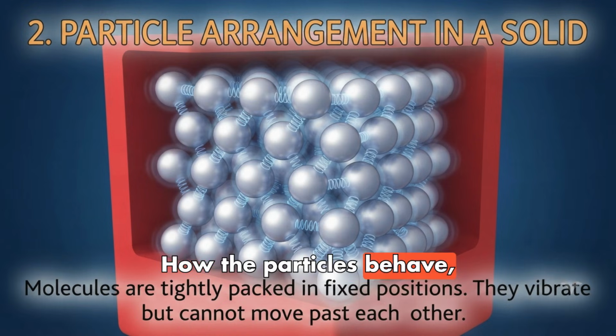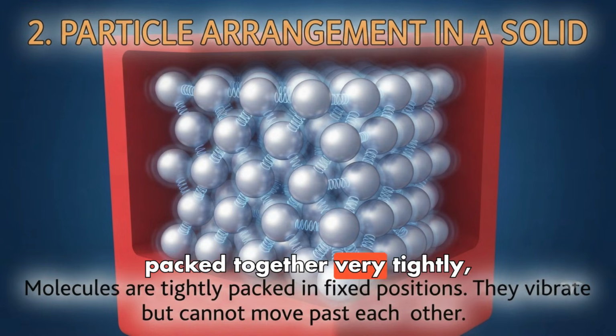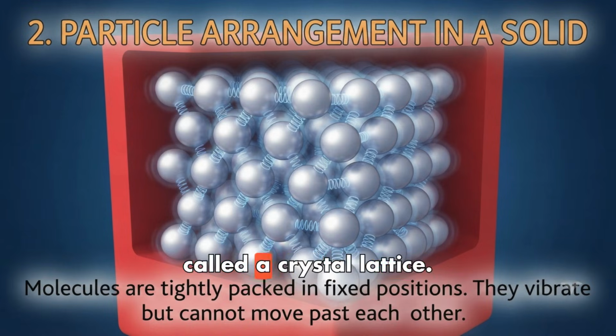How the particles behave, molecular arrangement. Why do solids act this way? The answer is found very small, at the molecular level. Everything is made of tiny particles, atoms and molecules. In a solid, these particles are packed together very tightly, usually in a highly organized, repeating pattern called a crystal lattice. Strong bonds. The particles are held together by strong forces of attraction.